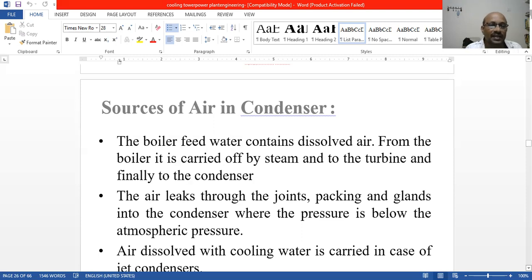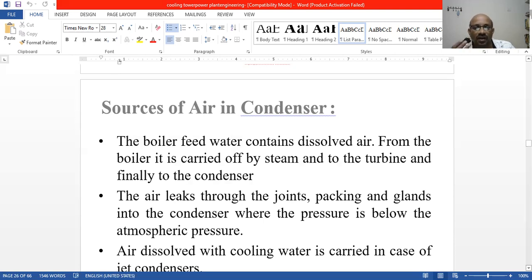Another source is that air leaks through the joints. If there are small gaps in welding joints, the air leaks in, and through packing and glands into the condenser, where the pressure is below atmospheric pressure.